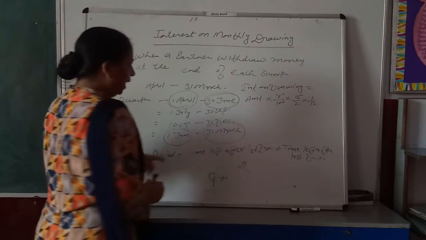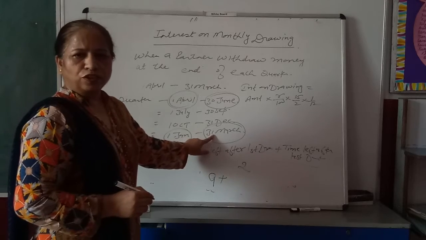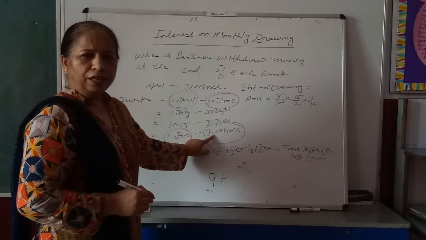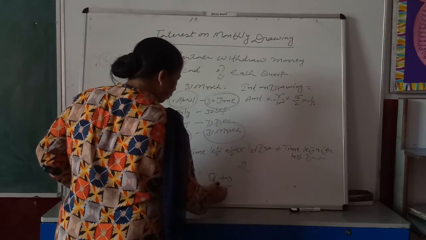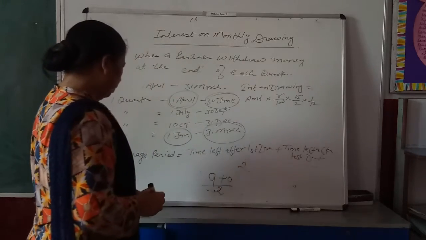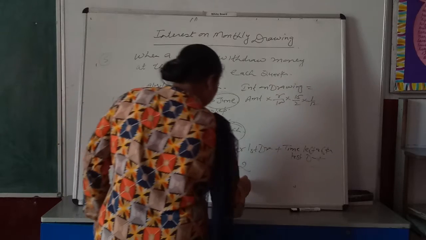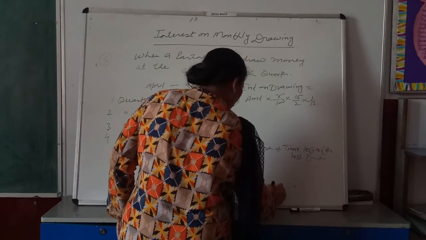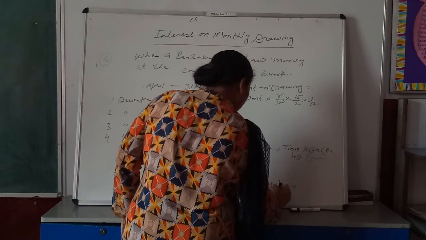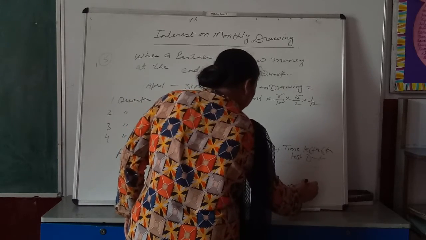At the end, he has withdrawn money on 31st March and he cannot use this money in this year, that is 0. The first drawing leaves 9 months, so your average period will be 9/2 or 4.5.